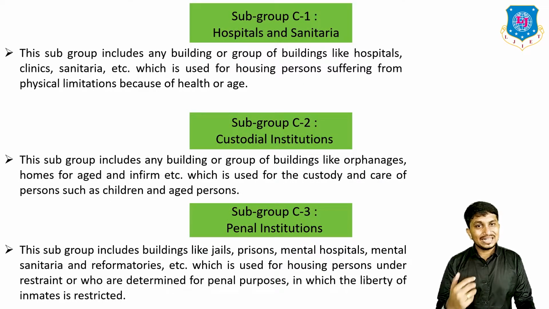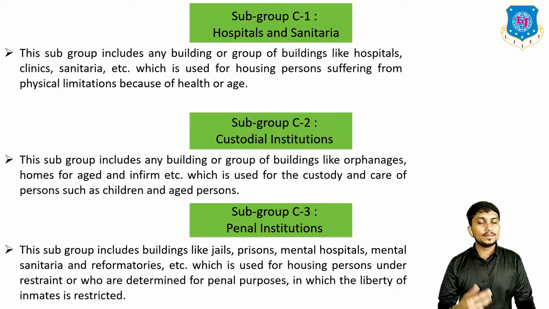Okay, now let's see the subgroup C1, hospitals and sanitaria. This subgroup includes any building or group of buildings like hospitals, clinics, sanitaria, etc., which is used for housing persons suffering from physical limitation because of health or because of the age.